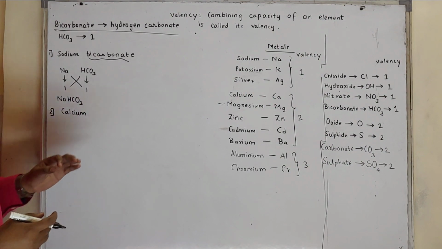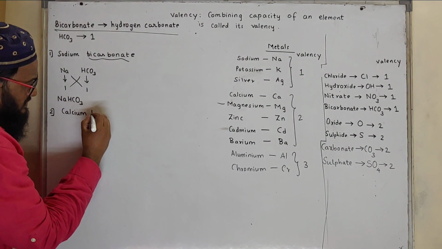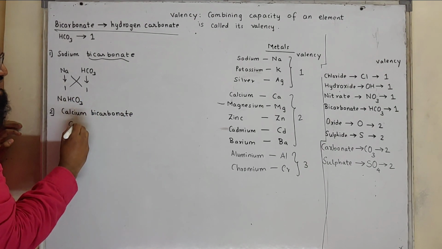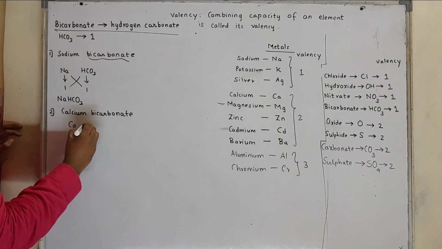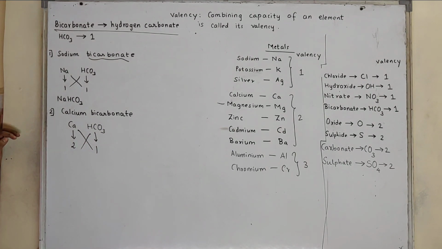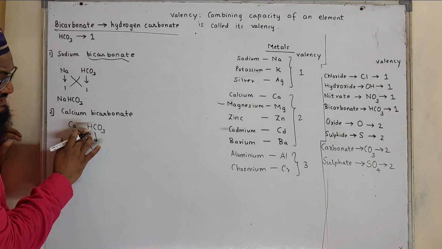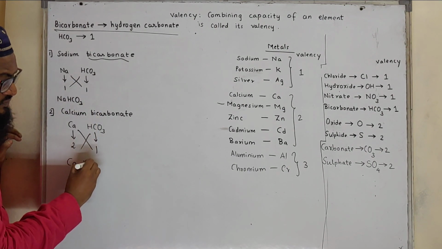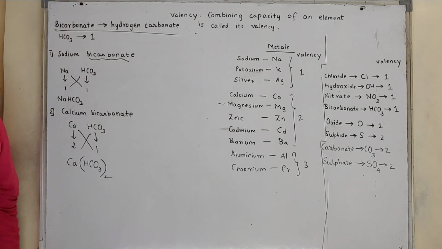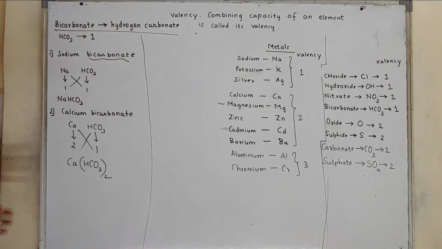Now if I say calcium bicarbonate, it was initially considered one of the most difficult formulas, but it's not at all. Just have a look at calcium bicarbonate. Very simple formula. Calcium, its valency is 2, whereas bicarbonate is HCO3, valency is 1. We need to exchange the valency. Calcium valency is 1, whereas HCO3 should be 2 times. So we'll put HCO3 in bracket and 2 times. So it will be Ca(HCO3)2. Calcium bicarbonate. Any formula you can form.